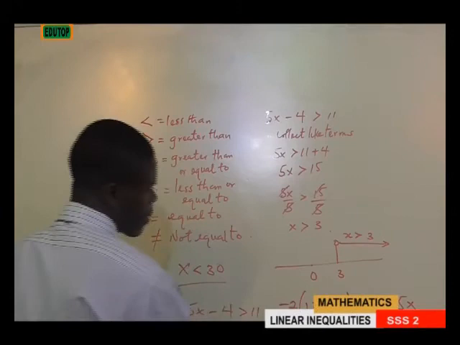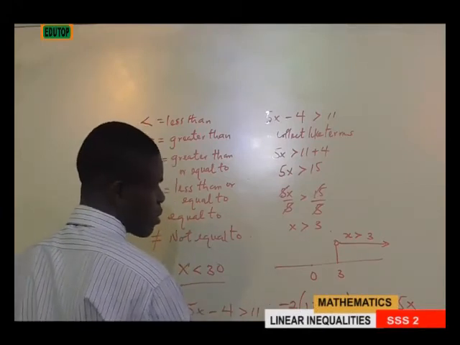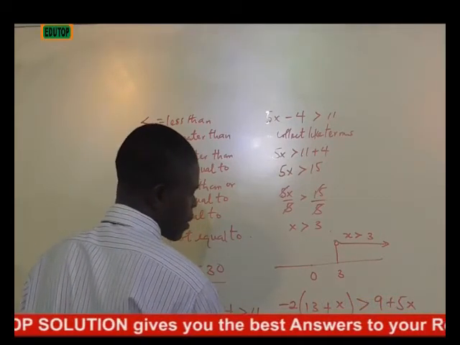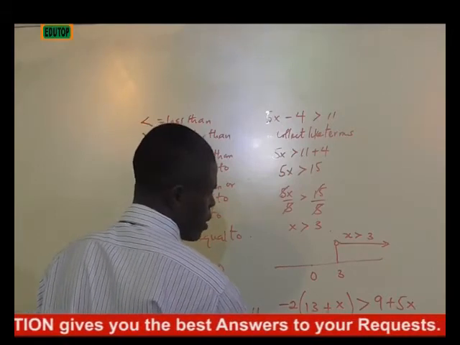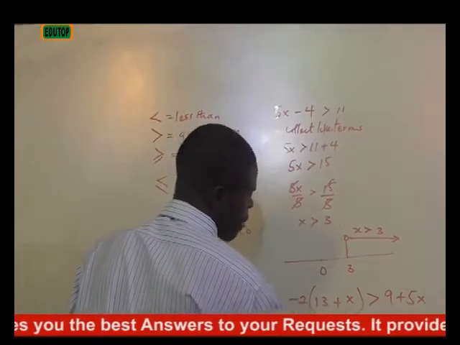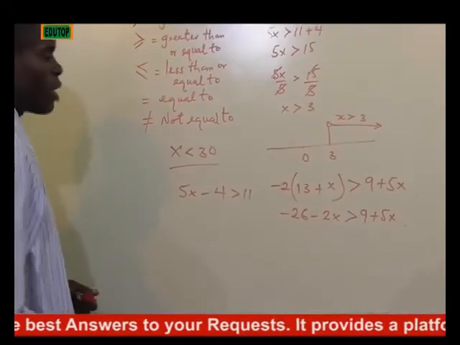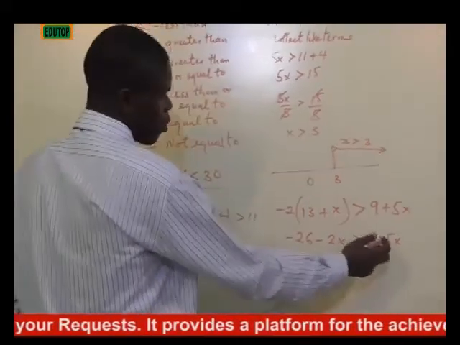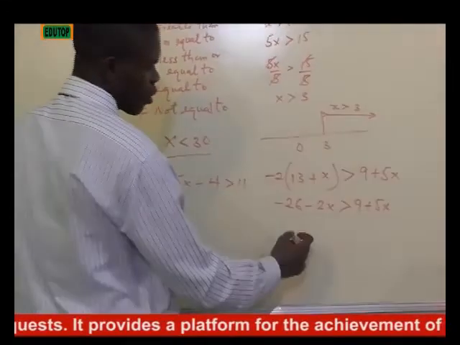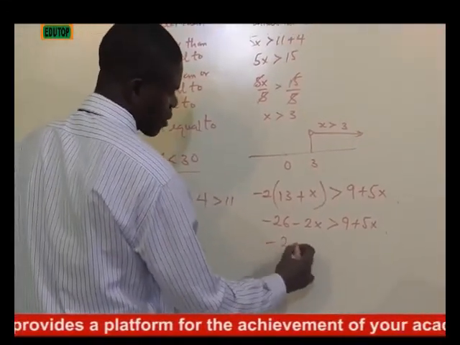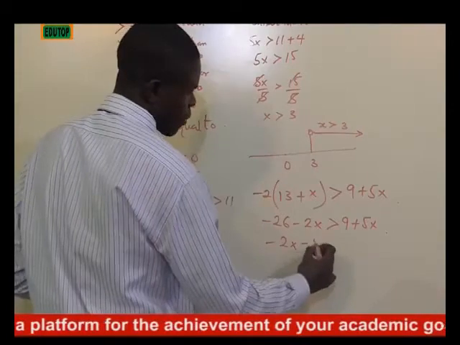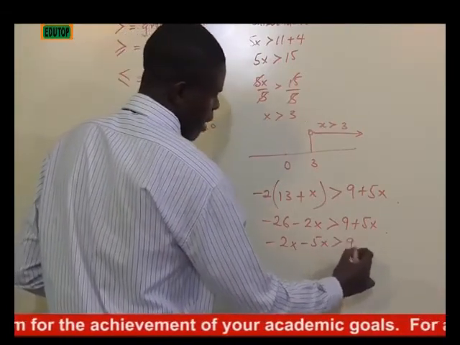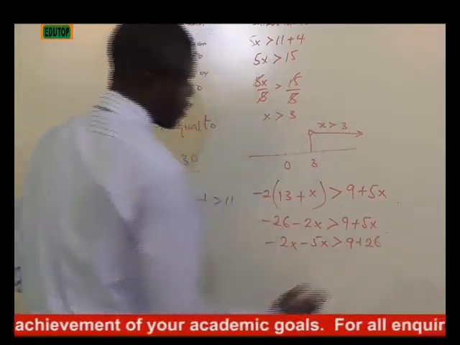By expanding, -2 times 13 gives us -26, minus 2x is greater than 9 plus 5x. Then the next thing we do is to collect like terms. We transfer this to the other side. We have -2x minus 5x greater than 9 plus 26.